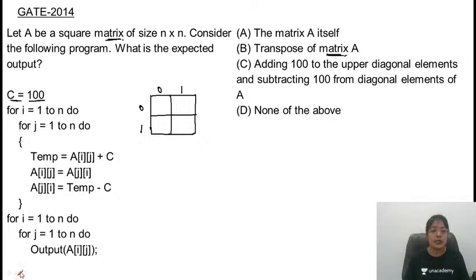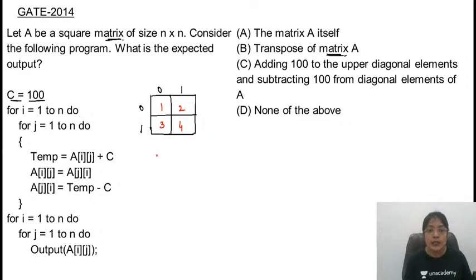Consider some elements. Let's assume that elements of the array are 1, 2, 3, 4. No, it's B. Okay. So getting maximum votes for option B. This means that it is finding the transpose of matrix A. Okay, just to understand this more clearly, I have considered a two-dimensional array, square matrix, and the size is 2 cross 2, 2 rows and 2 columns are there, and I have considered some values.